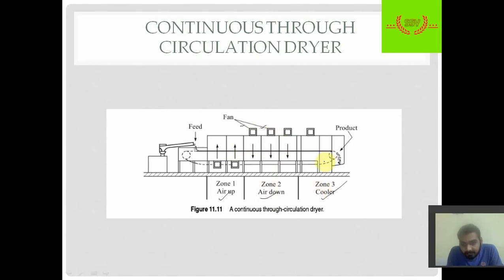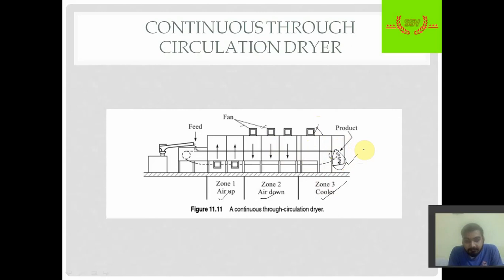Third is the cooler zone, where a cooler is placed which allows the hot solid to cool down, and then we can get the final product. So these are all basic operations, and they may not be 100% efficient.